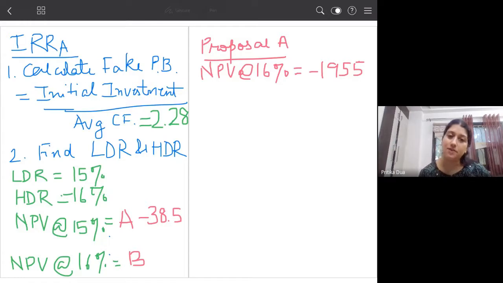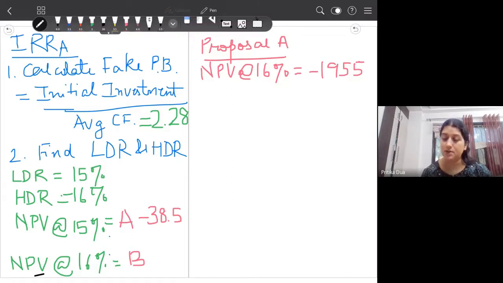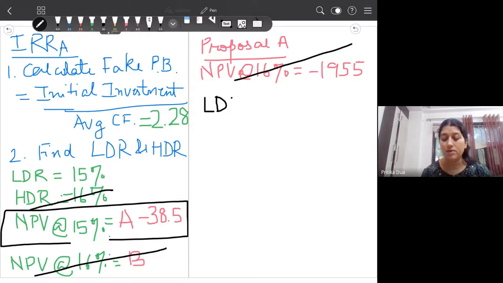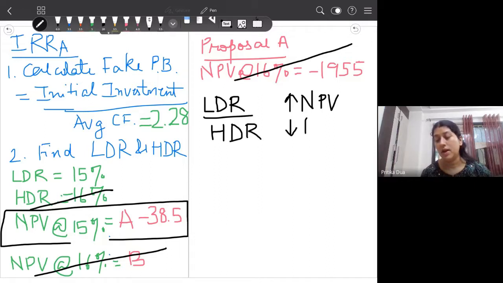We are getting both negative NPVs, which means we need one positive NPV.